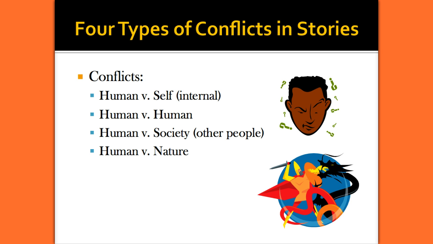It could be human versus society. The person wants things to be different. It could be a cultural battle of sorts. And human versus nature, such as overcoming a storm. We'll see all of these types of conflicts in the Odyssey. So as you're reading, keep in mind these different kinds of conflicts. And when you see them, you can analyze them. You can break them apart in order to put them back together to make the whole, the message about life.